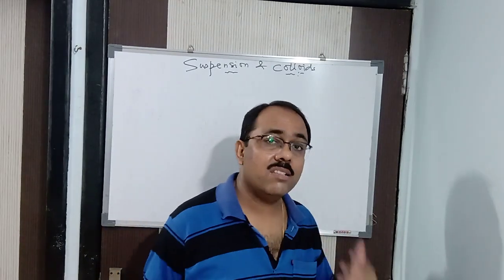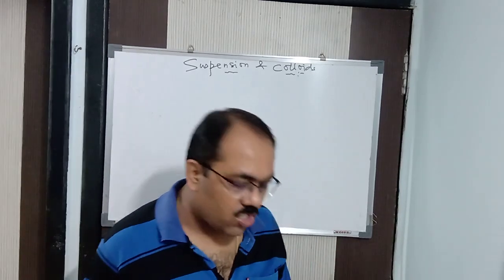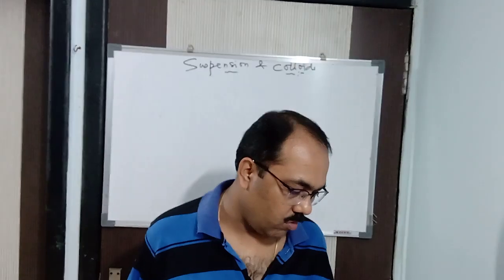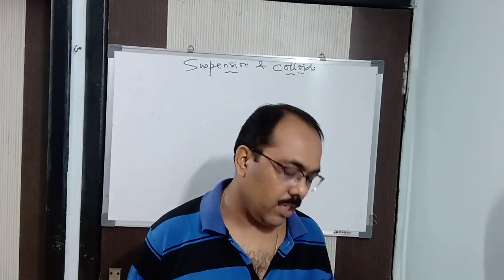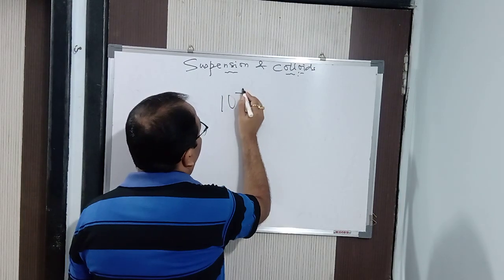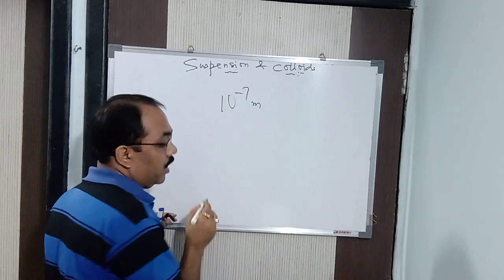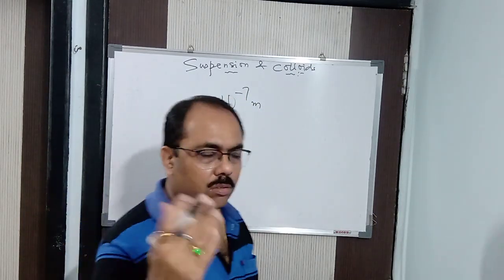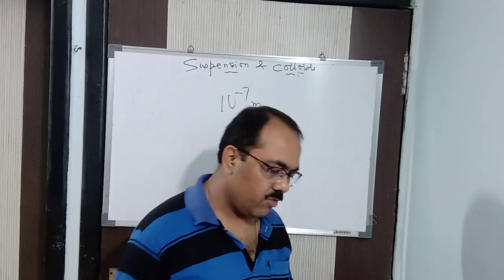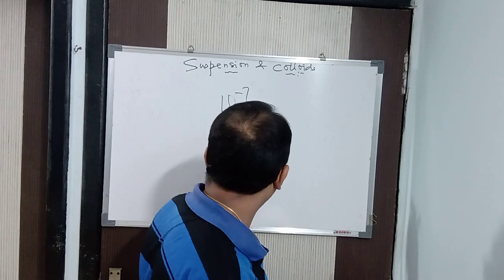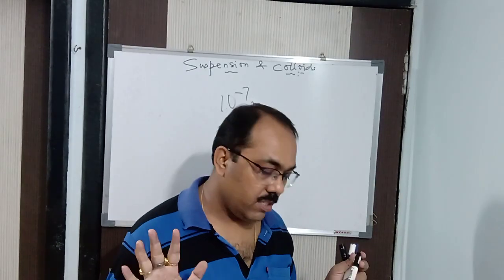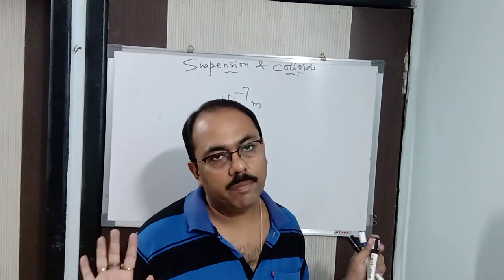So hence, what is a suspension then? A suspension is a heterogeneous mixture. These are all heterogeneous mixtures. It is not the same throughout. In it, very fine particles, and the size of the particle, remember it, is 10 to the power minus 7 meter, or more it can be. It's a heterogeneous mixture in which very fine particles of the size 10 to the power minus 7 meter or more of solid are dispersed in any particular medium.